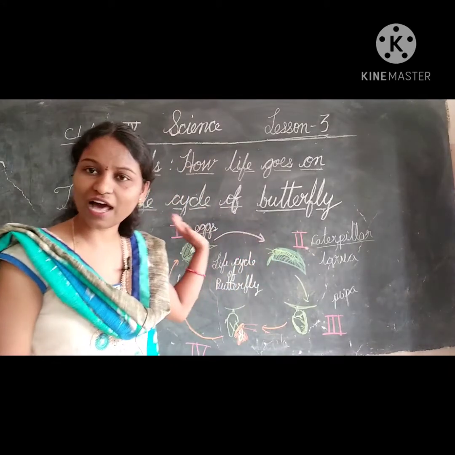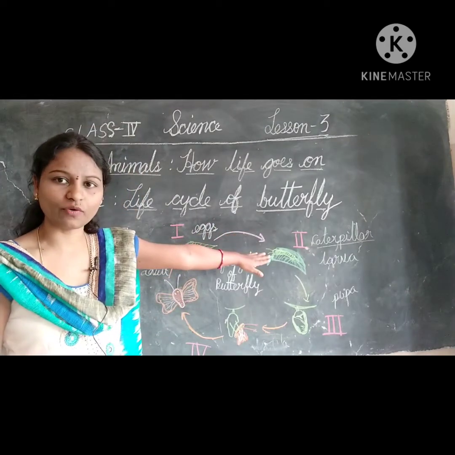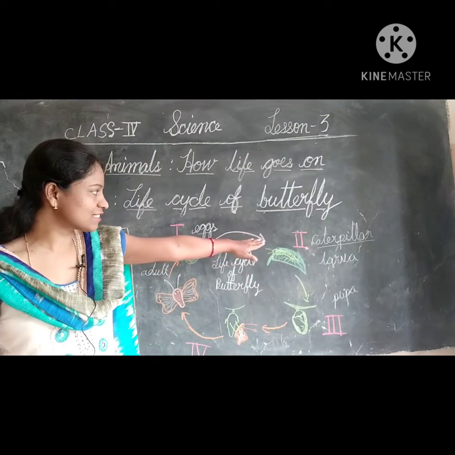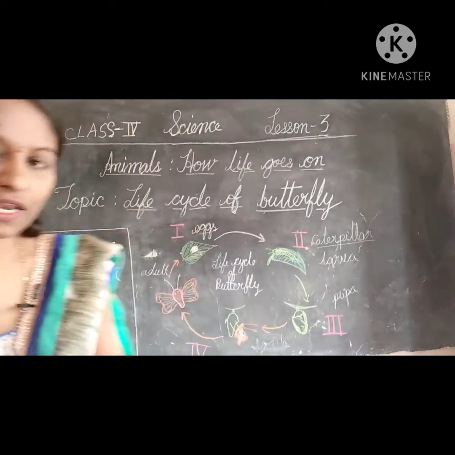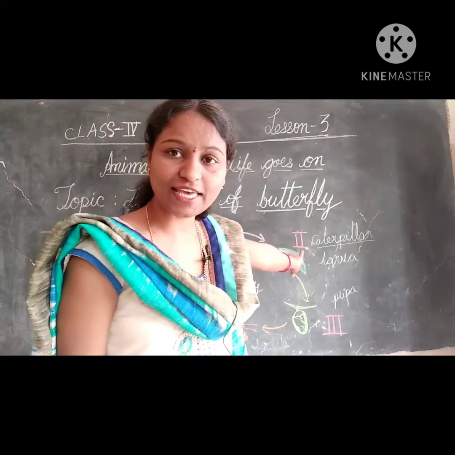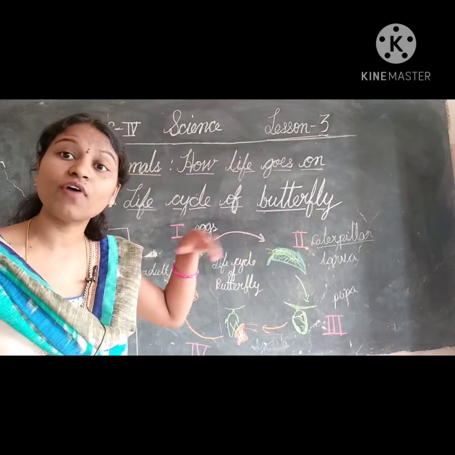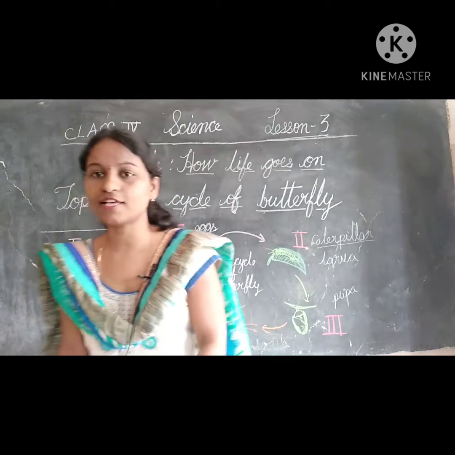What is the larva of butterfly called? Caterpillar. What is the spelling for caterpillar? C-A-T-E-R-P-I-L-L-A-R. But the larva, the second stage of housefly, is called maggot.